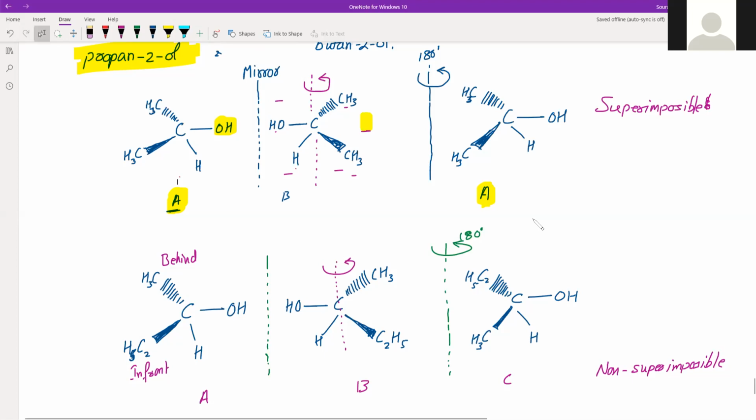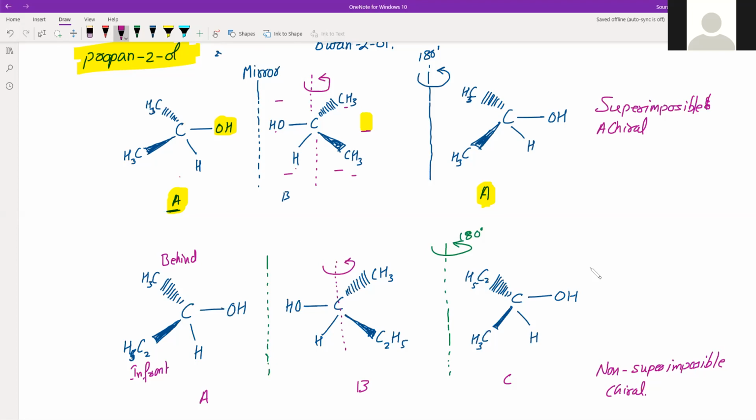These are the two different cases. That means this is achiral and this one is chiral. And because it is difficult for us to do this rotation for every molecule, we conclude that the presence of a single asymmetric carbon atom makes the molecule chiral and hence optically active.